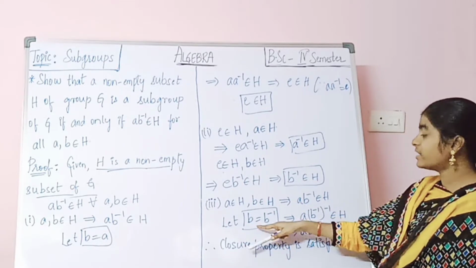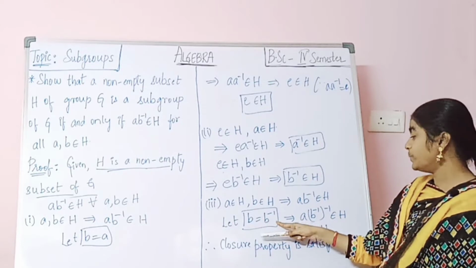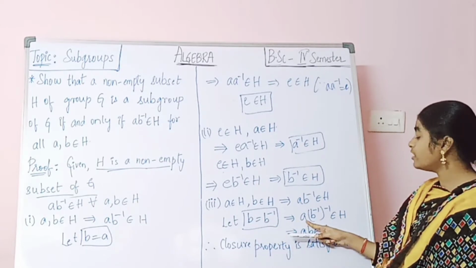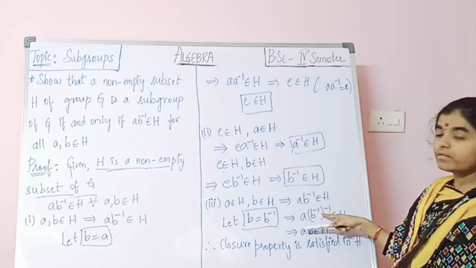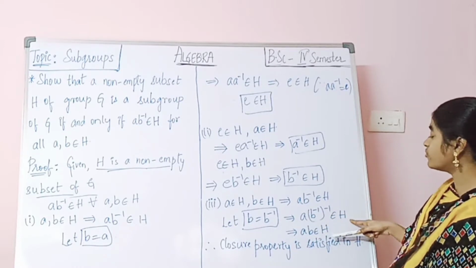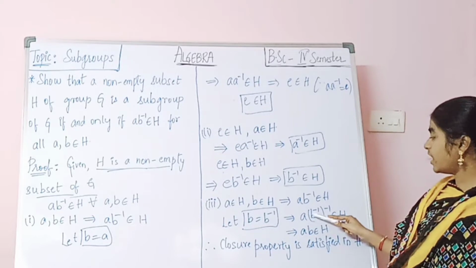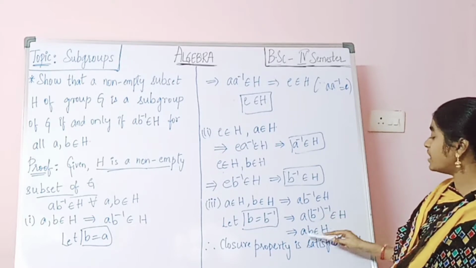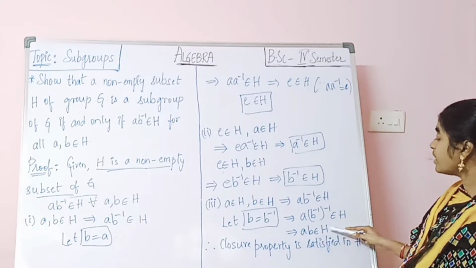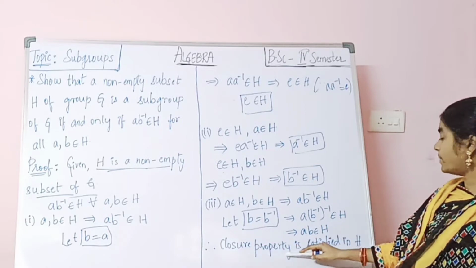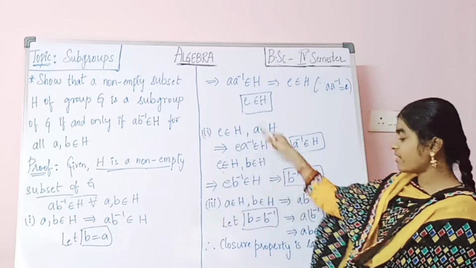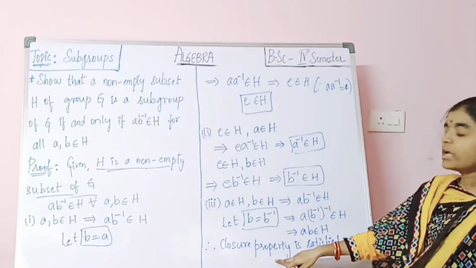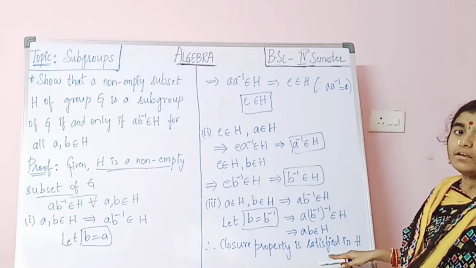Here we are taking B equals B inverse. So that implies A into B inverse whole inverse belongs to H, since B is already there. A into B inverse whole inverse means AB, that implies AB belongs to H. Therefore closure property is satisfied in H. All these three conditions are satisfied, therefore we can say that closure property is satisfied in H.